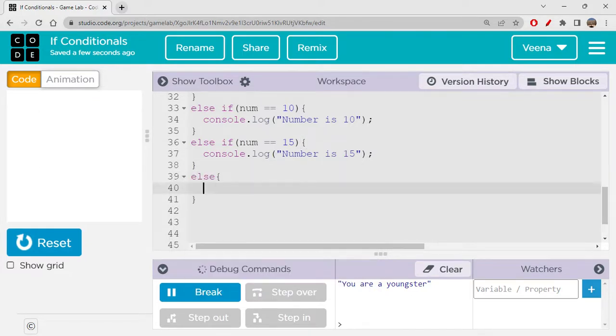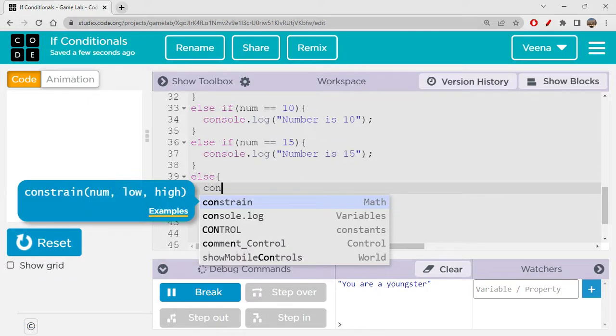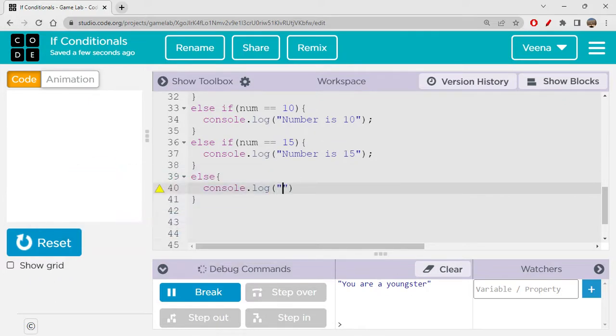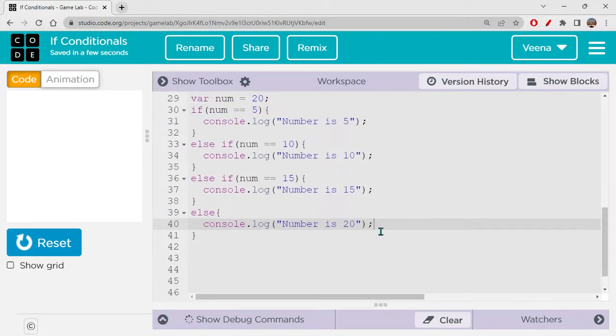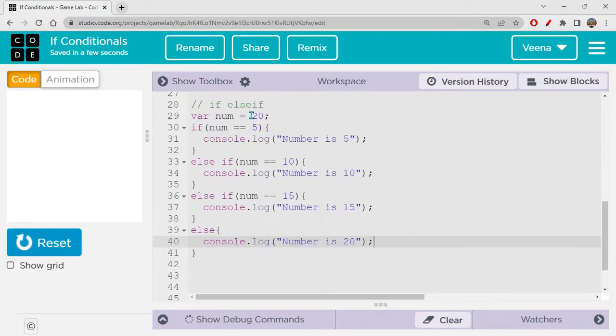Now let's scroll down and let's write the last condition. Else console.log number is 20. Okay. Now what shall happen, right? Let's see. I'll just show you. So my number is 20 actually, right? But here I want to check if number is 5, I have to say 5. If I have number 10, then I have to say 10. If it is 15, I have to say 15.